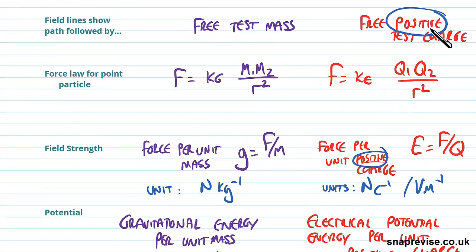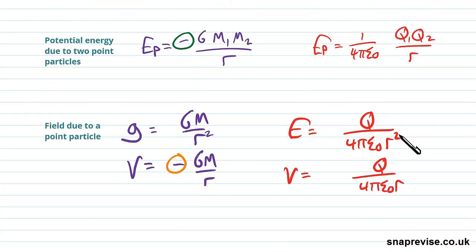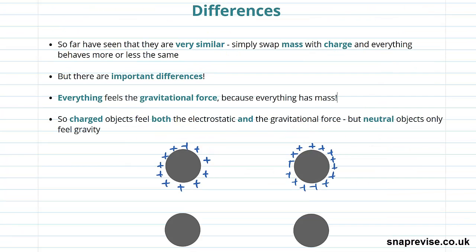But otherwise, very basically the same. We just have to make sure we're talking about positive stuff and watching our minus signs, but otherwise everything seems very similar. But there are differences. There are some actually quite important differences. We have seen they are very similar, and we can simply swap mass with charge and everything basically behaves more or less the same. We just have to watch out for some minus signs. There are important differences. These are kind of qualitative things rather than things we can point to with a formula.